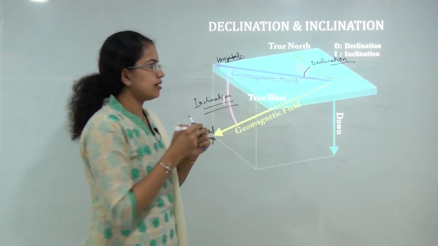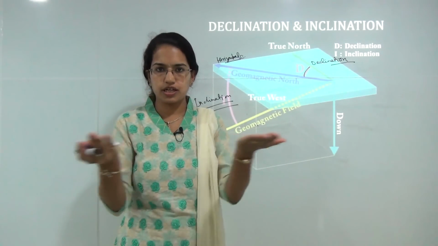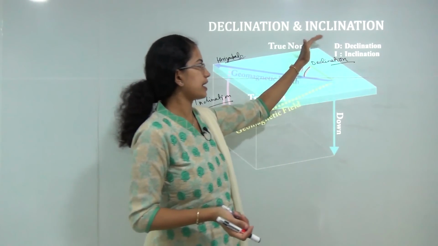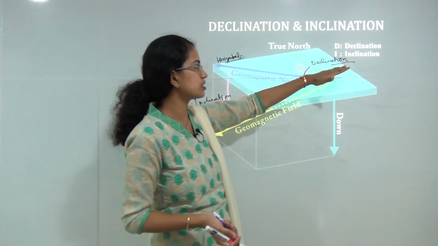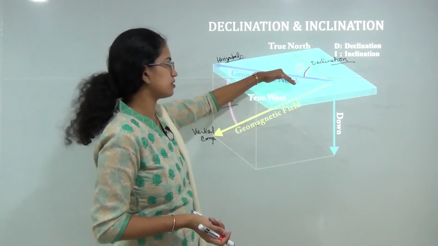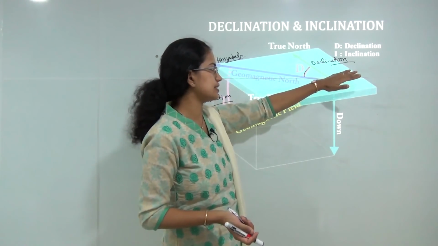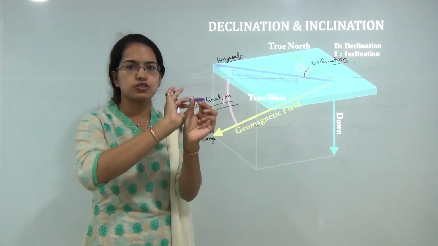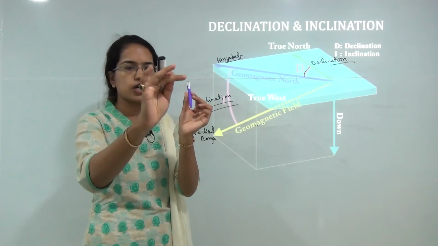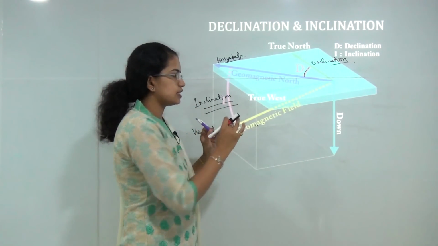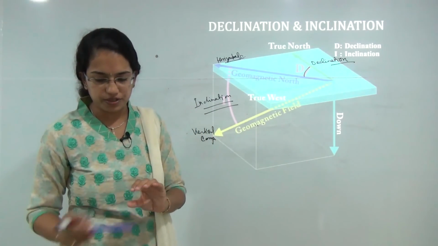So if I am talking about just the horizontal world, I can say the angle between the true north or the geographical north and the geomagnetic north, or the horizontal component of the magnet, would be the declination. But if I allow this compass to move freely, the angle between the vertical component and the horizon would be the inclination. So these two terms are very important to understand.